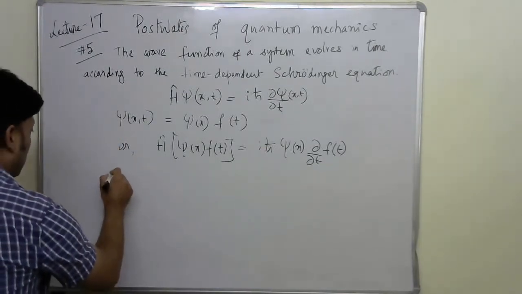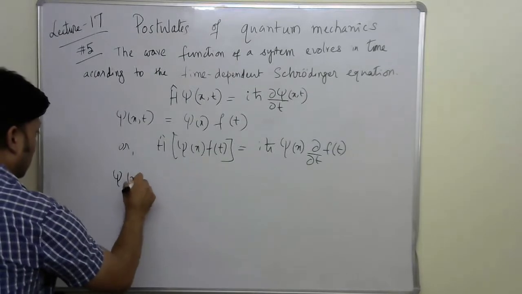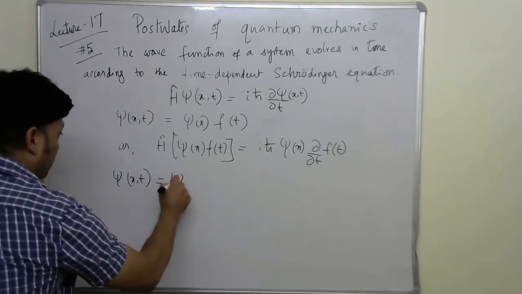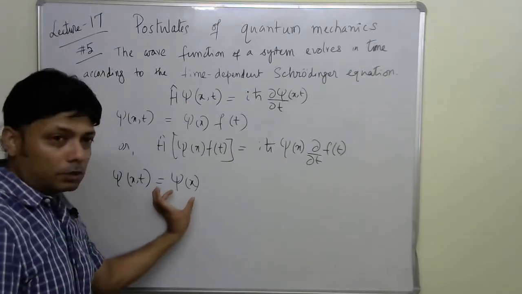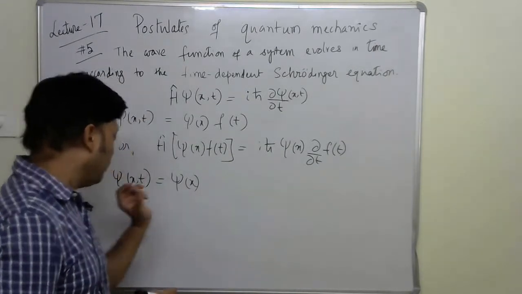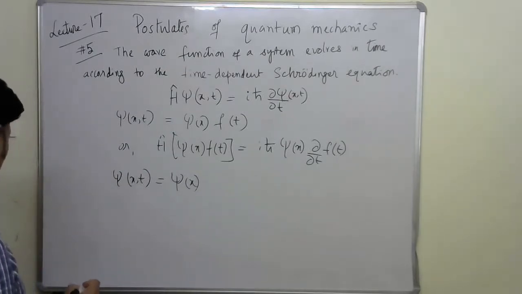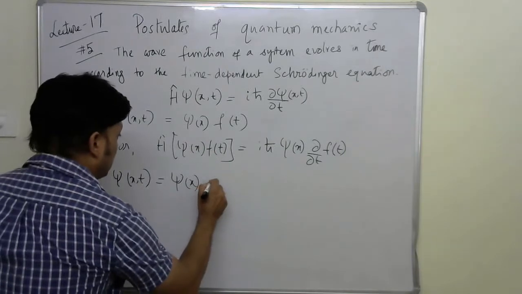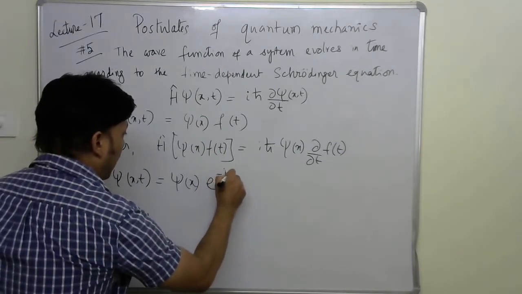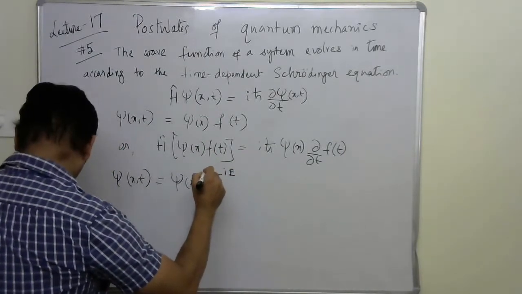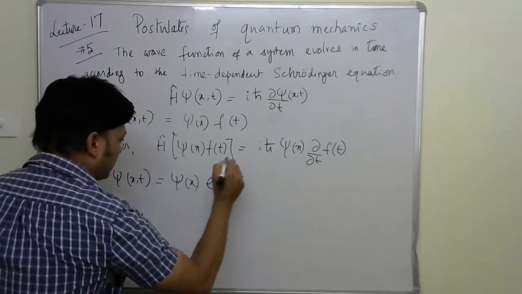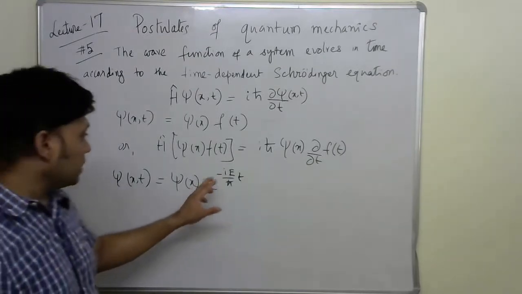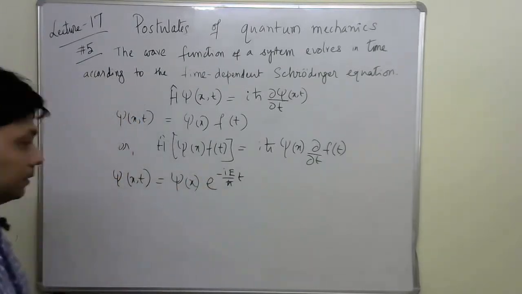Psi x t takes this form: the spatial part, psi x, the variable separated part, multiplied by the time part, which is e to the power minus i E divided by h cross multiplied by t. So e to the power minus i E by h cross t.